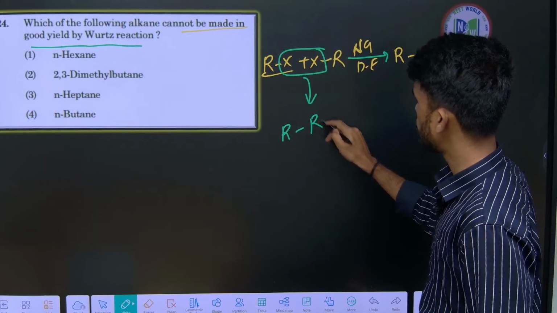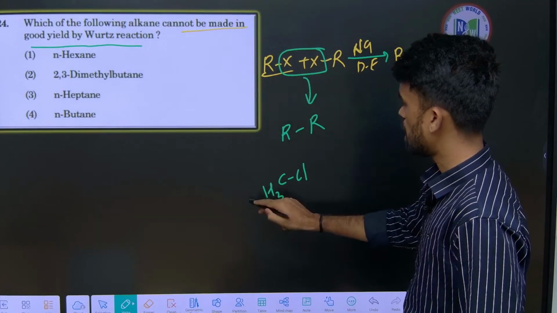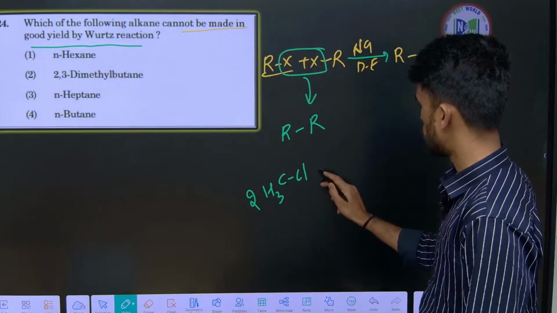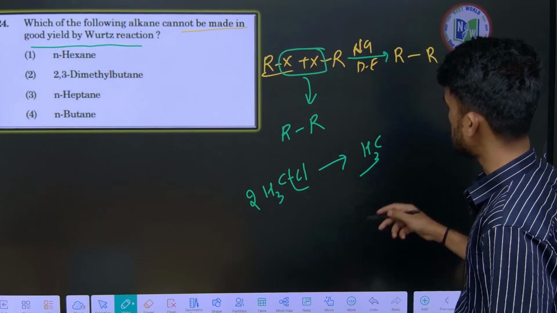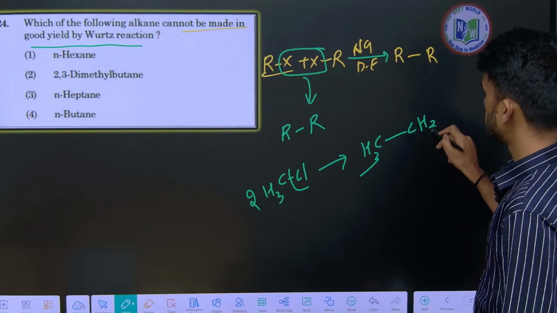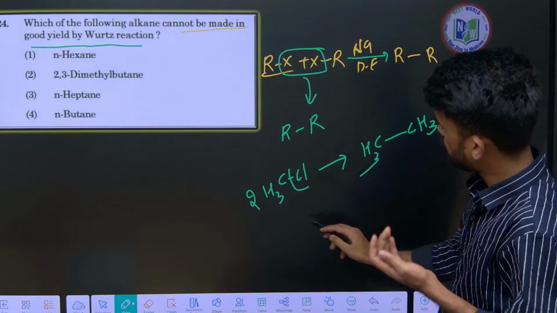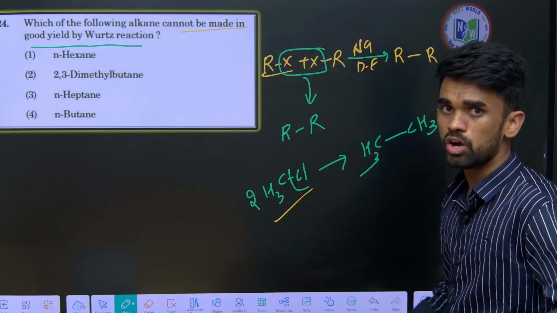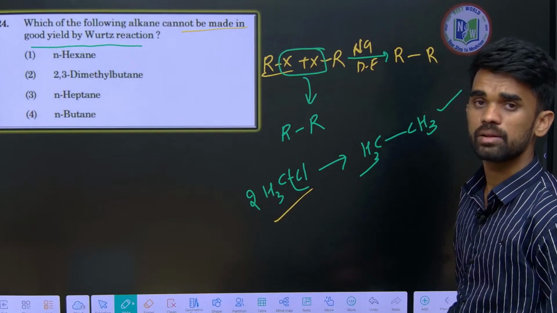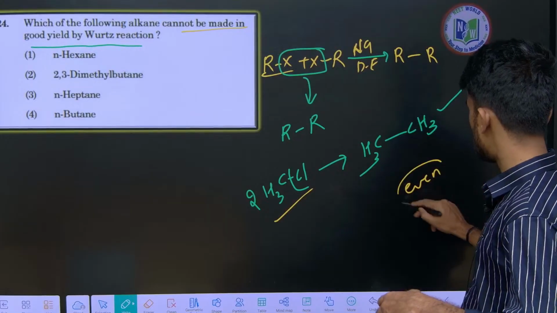For example, if we take 2 moles of methyl chloride, remove the chlorine atom from both sides and we will get ethane as a product like this. Now, whether you take an even number of carbons or an odd number of carbons in the alkyl halide, it always gives a product with an even number of carbons.